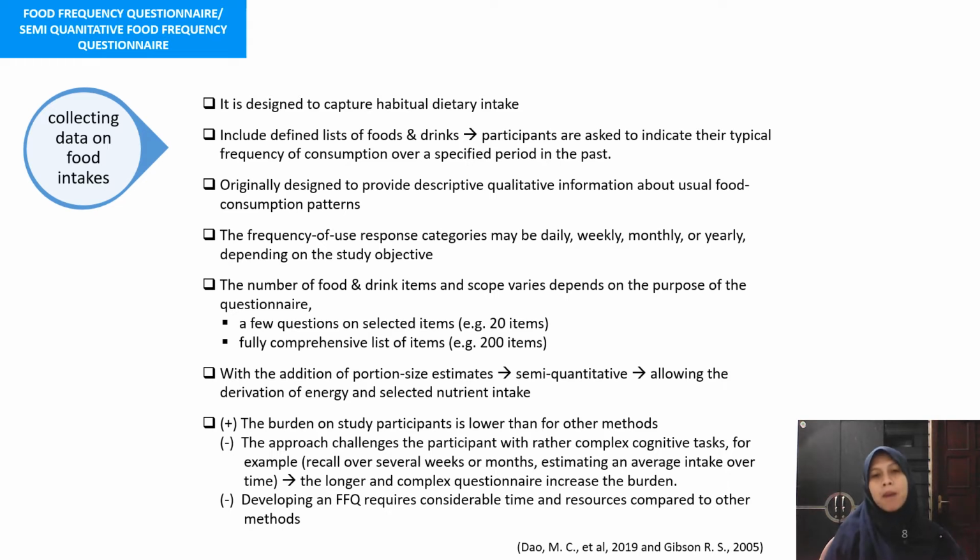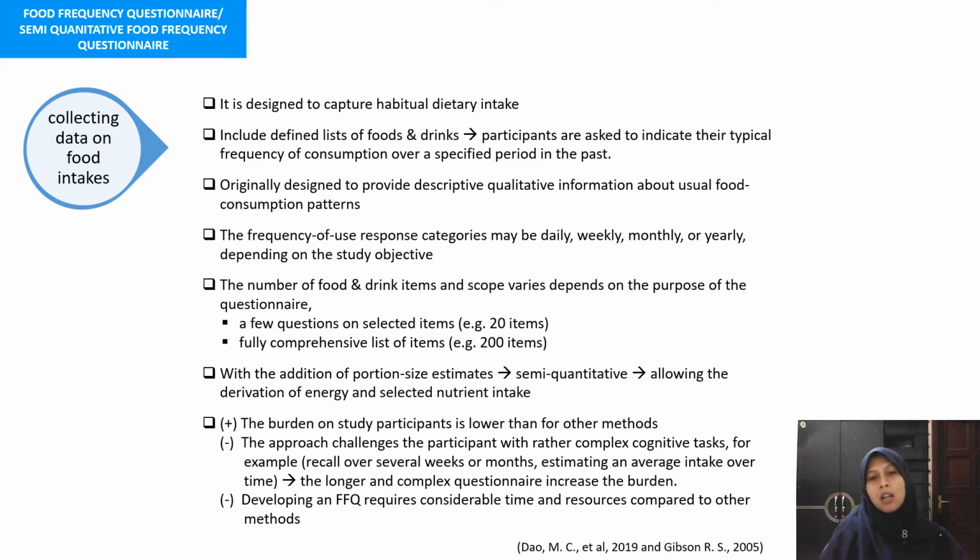FFQ has a plus and a minus. The plus is that the burden on the study participant is lower than for other methods. But the minus is that the approach challenges the participant with rather complex cognitive tasks, such as recall over several weeks or months, and also estimating an average intake over time. It is quite complex, and the longer and more complex the questionnaire, the more it increases the burden.